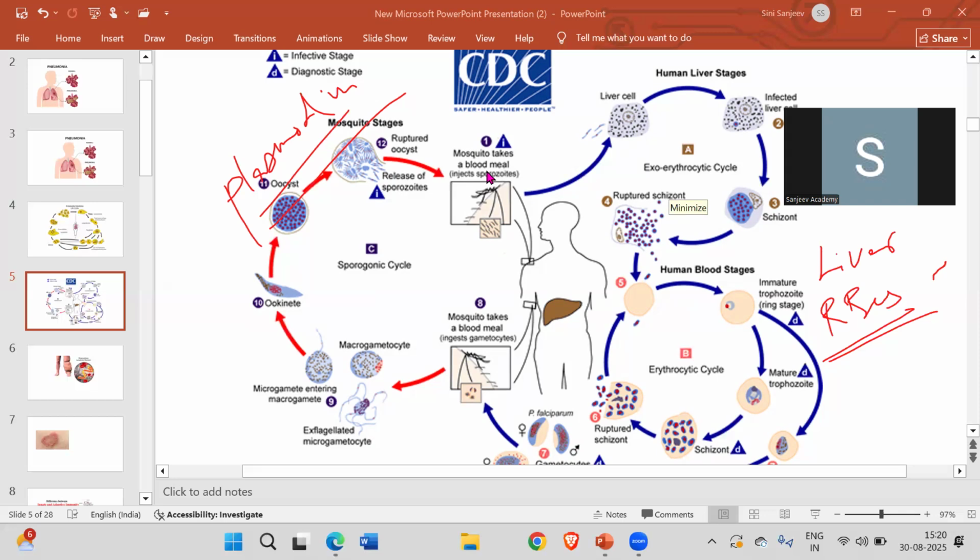Once it's affecting, here you can see the infected liver cell. Then the third one, the RBCs, is also attacked. Then you have the rupture of the schizont, which releases certain enzymes like hemozoin. That's a toxic substance which in turn gives us chills.